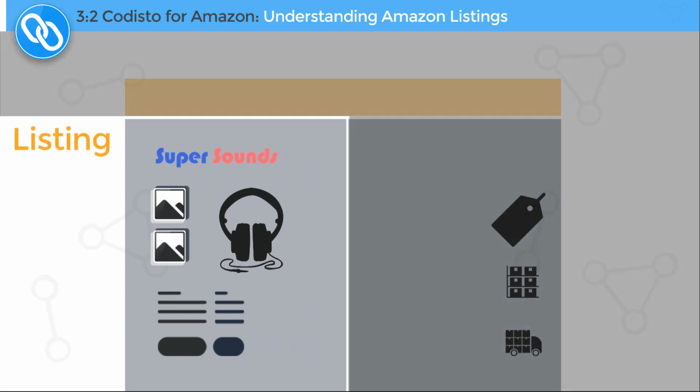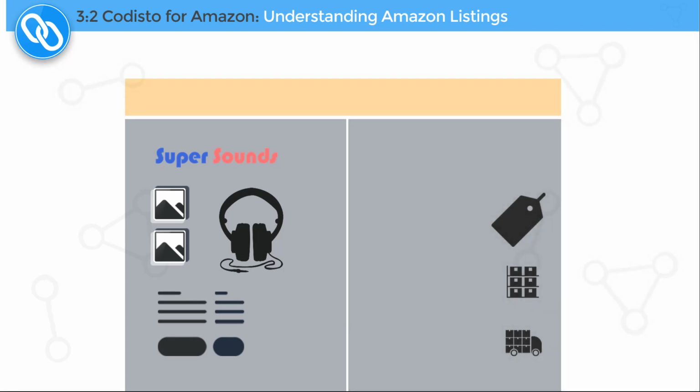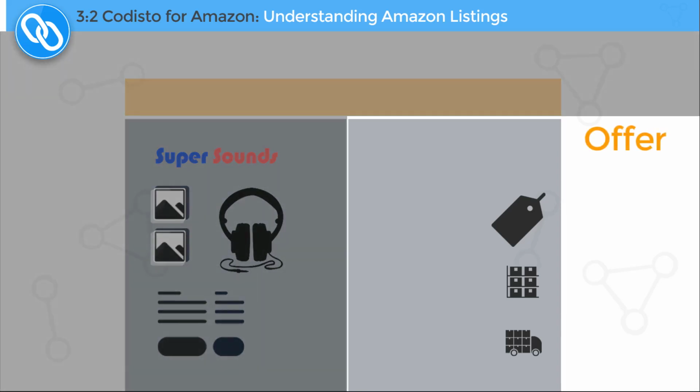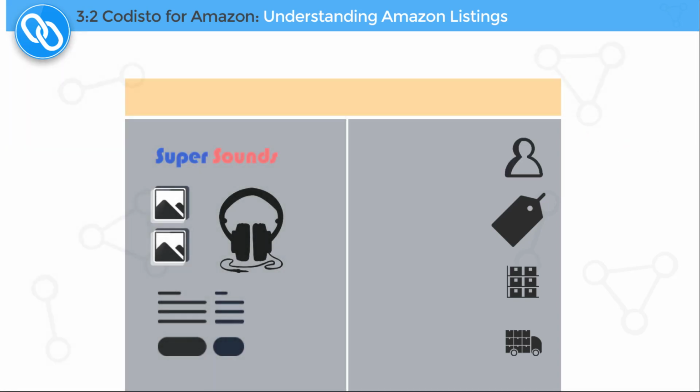The listing includes the images, title, description, and product identifier such as UPC or EAN. This is shared content for all sellers. The offer contains the price, inventory quantity, and fulfillment options provided by sellers. These are unique to each seller.